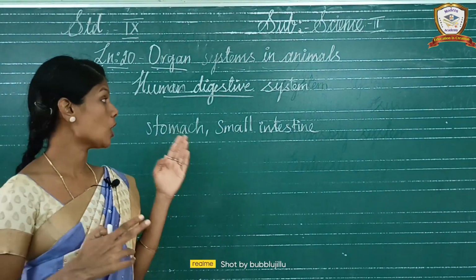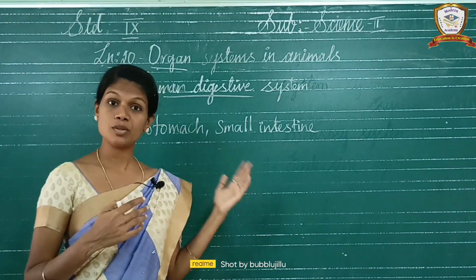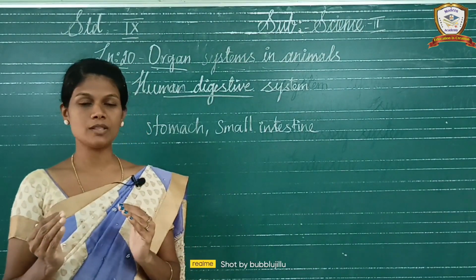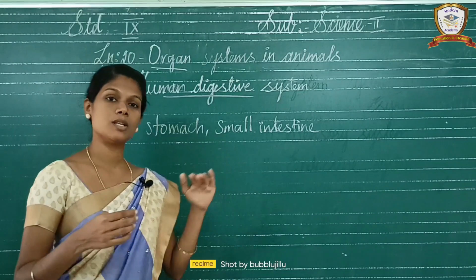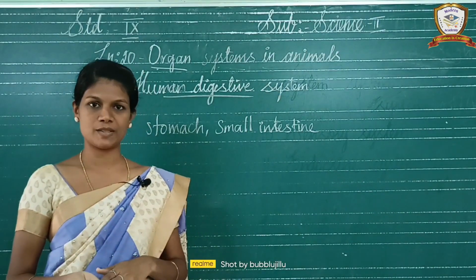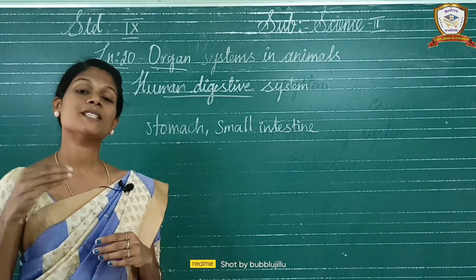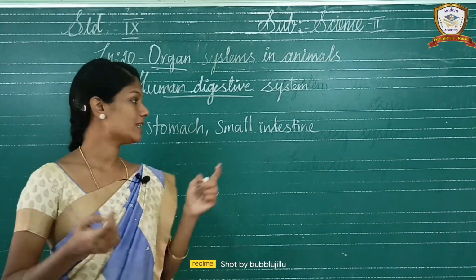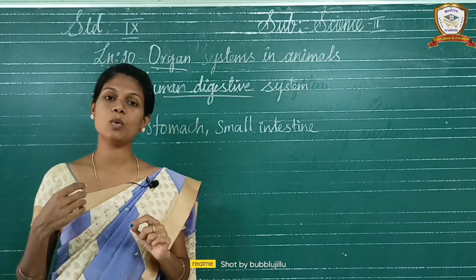Do you know? In the small intestine, here also the digestion takes place. In the stomach also digestion takes place, and in the small intestine also the digestion takes place. In the small intestine the absorption also happens. So in the wall of the small intestine, what is present?